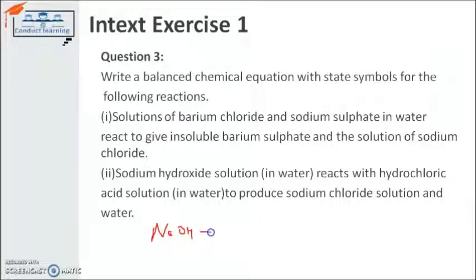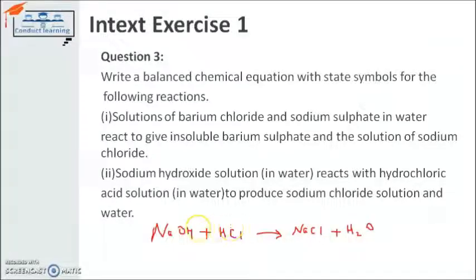And when it is reacted with hydrogen chloride, that means HCl. The formula for hydrogen chloride is HCl, and it is giving us sodium chloride, which is NaCl, and water, H2O. So this is the equation for the same.